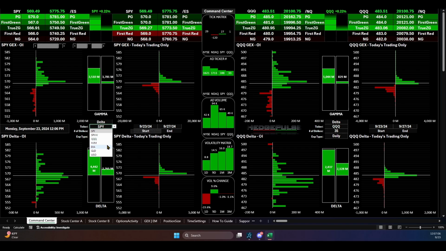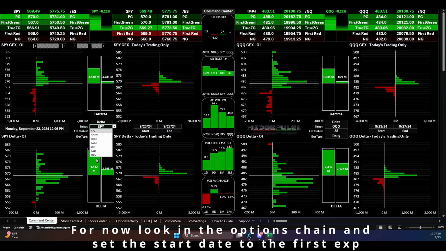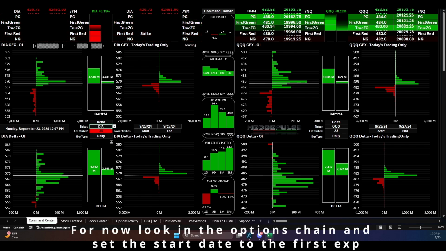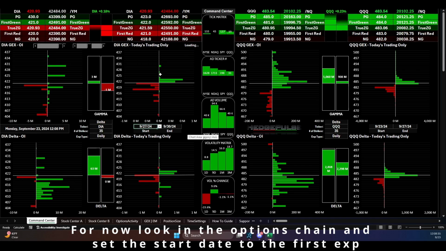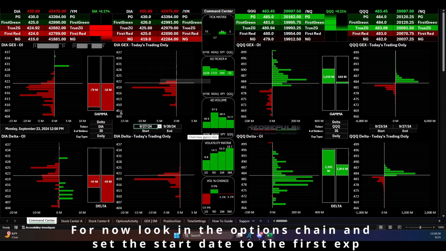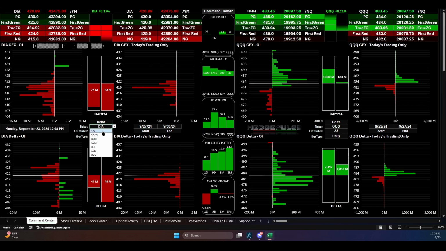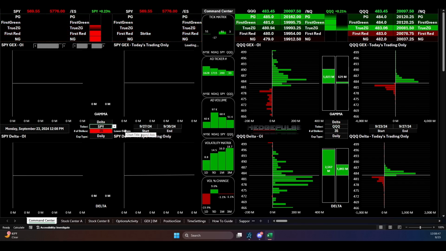So I'll just show you, for example. I'm going to change this to DIA. You're going to see the start date change. This is going to be in a coming update. Hopefully it'll be out by the time you see this video. You'll see the loading icon here. If you've used HedgePulse before, you know we used to have to go to this loading screen. Don't have that anymore, so that is awesome. Finally got rid of that, and it also got rid of this stubborn error that we would see a lot of the time.